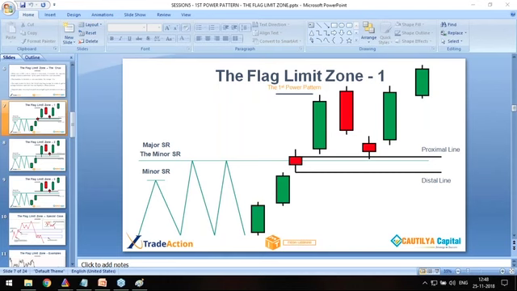Don't confuse anything between flag area and flag limit. Remember this very simple statement. When the SR line is broken, at that point there are only three scenarios: a base is formed, two wicks are there, or gap up. Just mark the levels which we say, mark the proximal and distal line, and we take the trade. That is all.